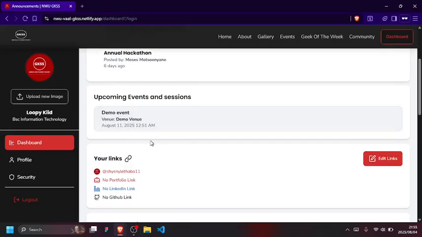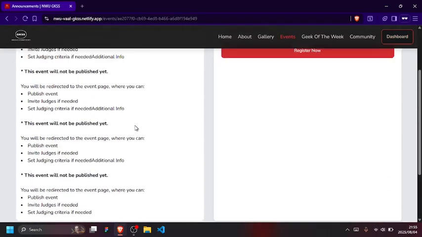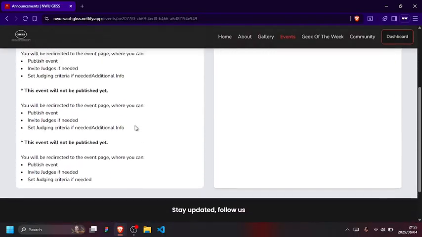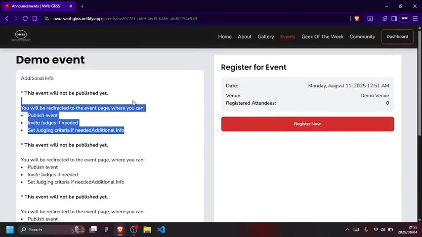Okay, there's a new event. It's going to be held August 11th, right, at midnight. So I'm going to click on that event to view more about it, right? This is the event page. So I'm going to see the details about that event. Okay, wow, I understand what they're saying here, and I'm really interested in this event. I want to attend. Wow, a hackathon.